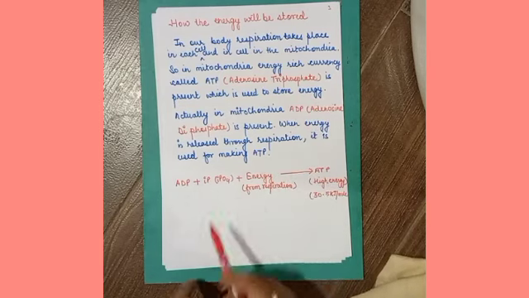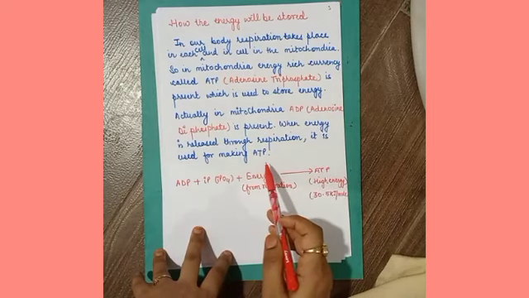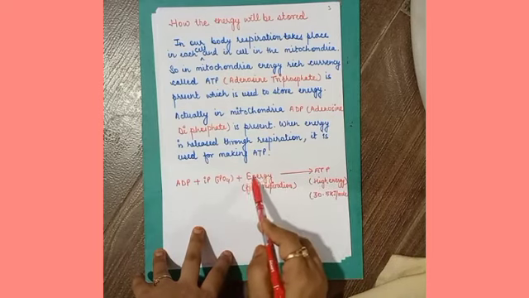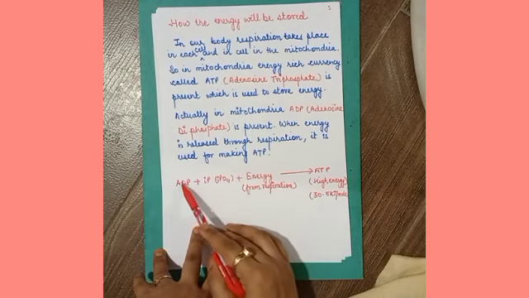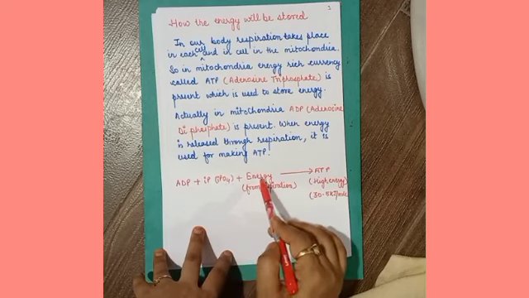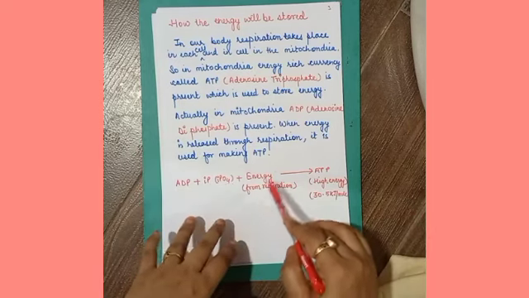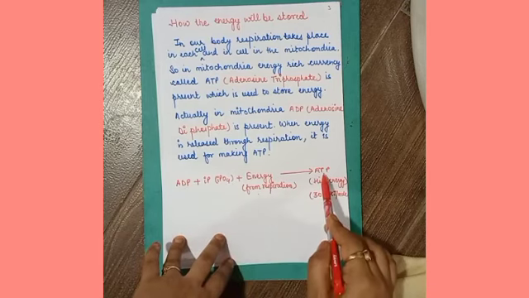Actually, in mitochondria, ADP is present, adenosine diphosphate. When energy is released from food after respiration, then inorganic phosphate combines with the ADP in the presence of this large amount of energy coming from respiration, and ADP is converted into ATP.